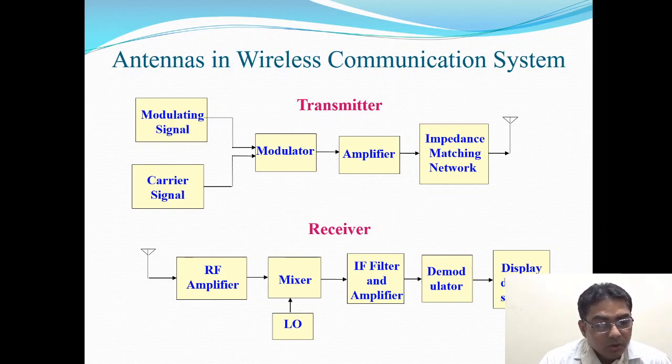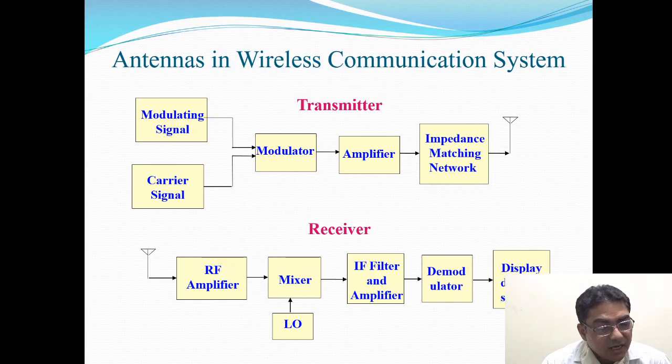So, to match the antenna impedance, an impedance matching network is essential. I am repeating here, to match the antenna impedance, we require the impedance matching network, and that has to be a lossless matching network. A lossless matching network generally consists of inductors, capacitors, maybe transmission lines or coaxial lines.